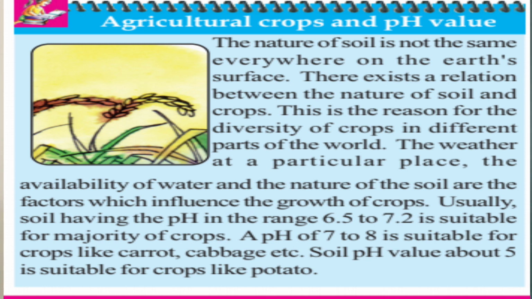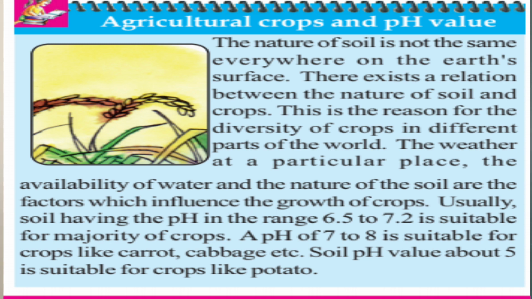Usually they have said pH between 6.5 to 7.2 is suitable for most of the crops. 7 to 8, it is suitable for carrot and cabbage. Between 7 to 8 means slightly basic, isn't it? And about 5 means nearly it's a weak acid.